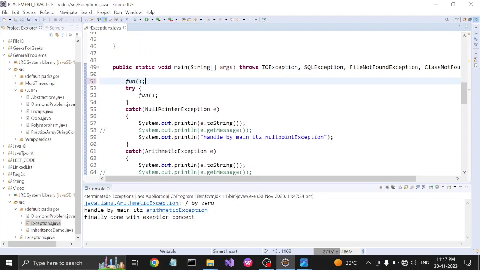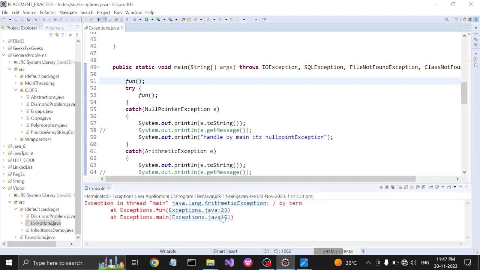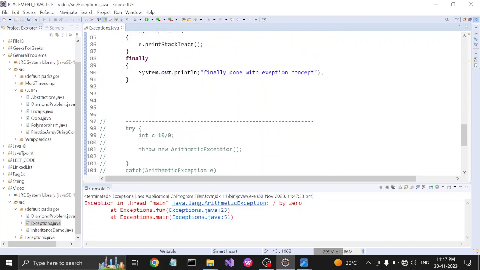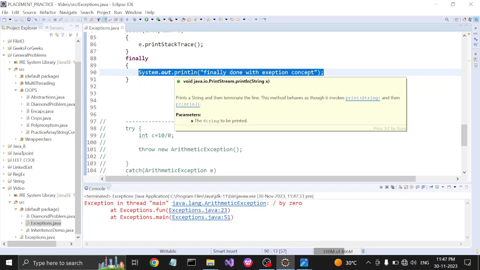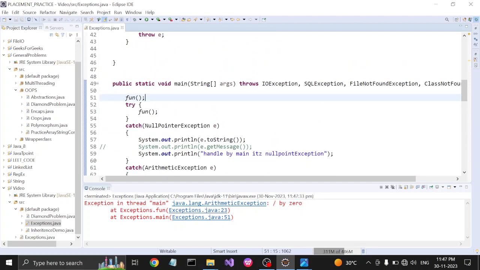If we keep that fun method outside the try block, then we can see that the exception occurred and abnormal termination of the code is done. If we kept our important code in the finally block, it will not execute, because we are not handling the exception.